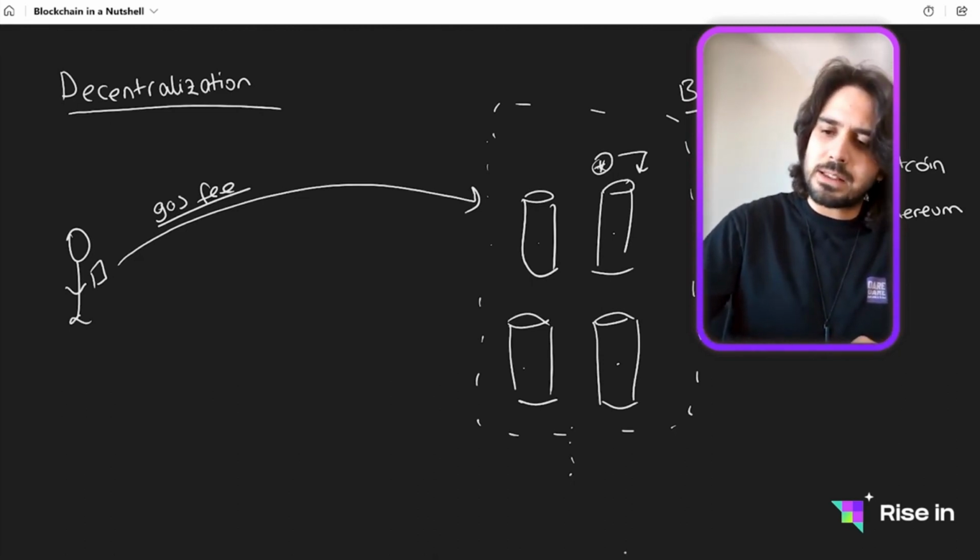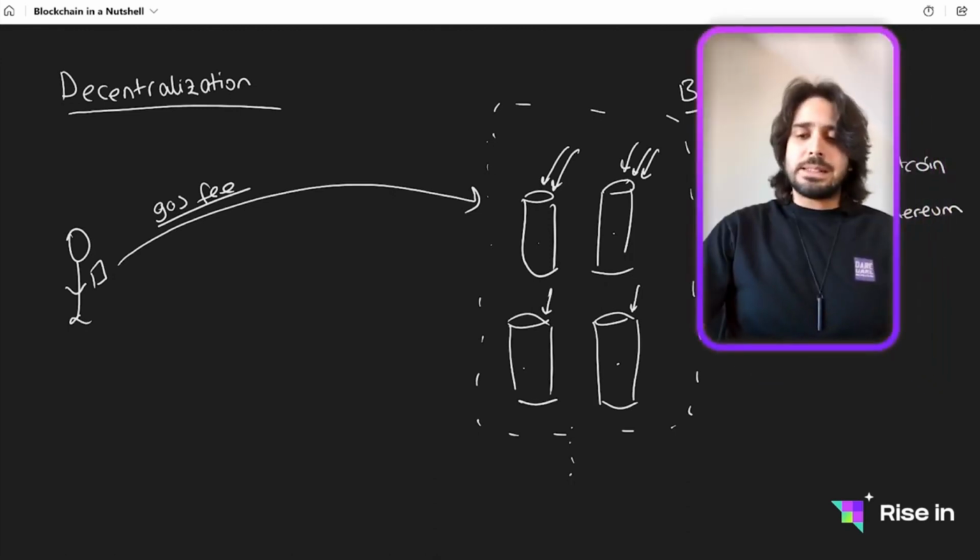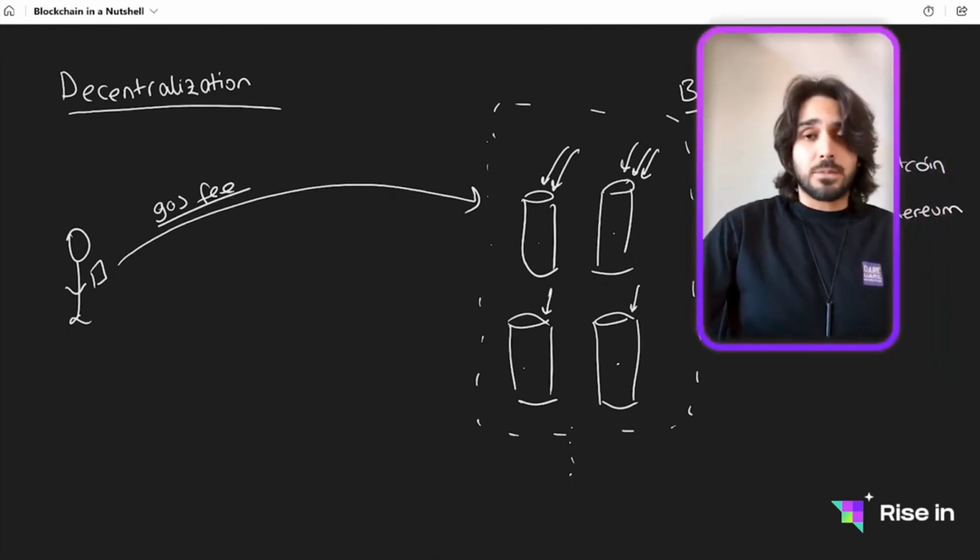Now let's talk about this proof of stake. With the proof of stake, what we have is we are actually staking some tokens on each of these servers or nodes, and in this case we are going to call them validators, but we are all talking about the same machine, the same idea. Let's say this has this amount 2, this has like 3, this has 1, and this is also 1. What happens is that we have staked some tokens.